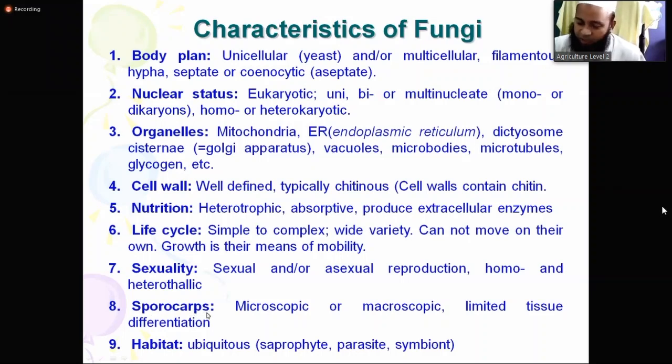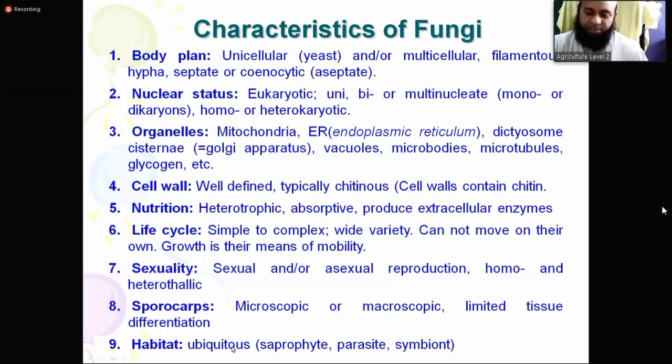What is sporocarp? Sporocarp is the area where spores are borne. Spore-bearing structure is called sporocarp. Sporocarp may be microscopic or macroscopic, with limited tissue differentiation. Their whole body is not like plant tissue, but they have different tissue in the sporocarp.